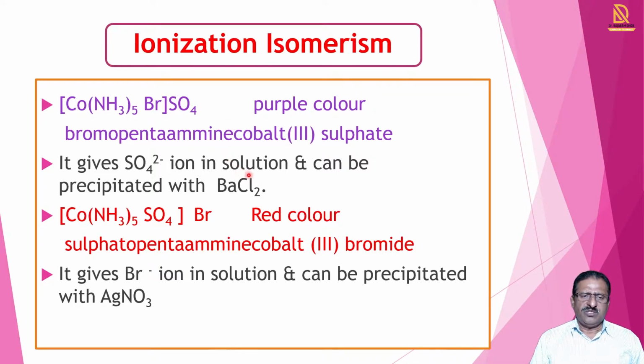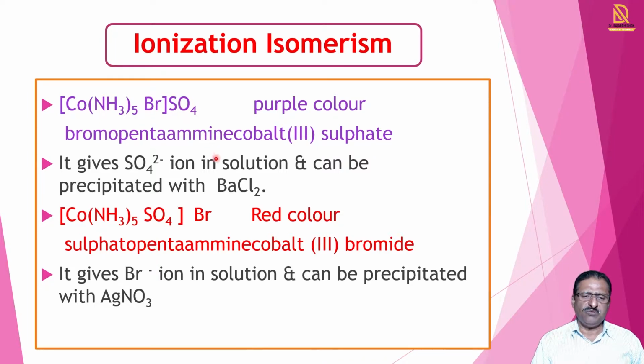The white precipitate with barium chloride is observed because of the SO4. Here SO4 is outside the square bracket and Br is inside the square bracket. So in this example, Br is secondary valency and SO4 is primary valency. But what happens when Br and SO4 are exchanged?